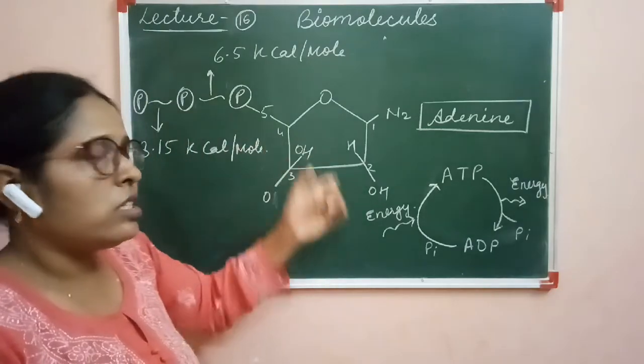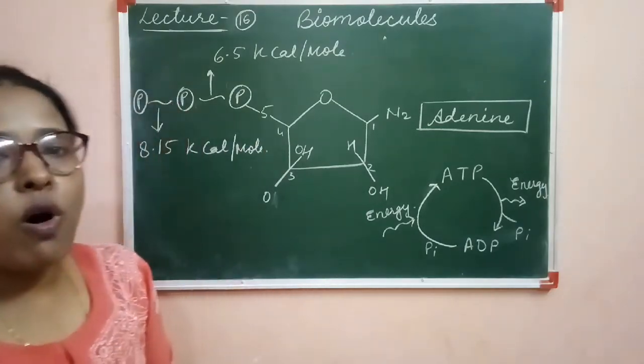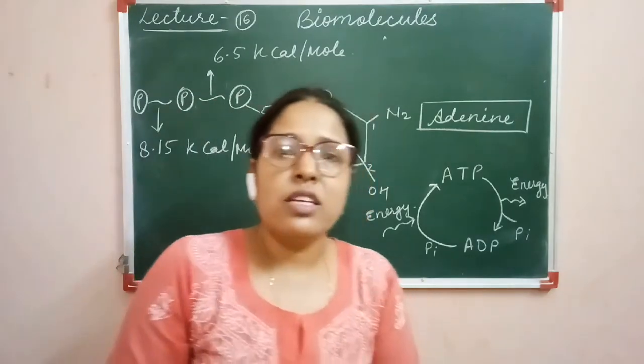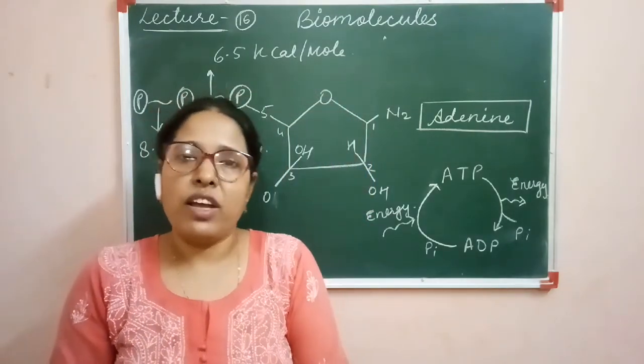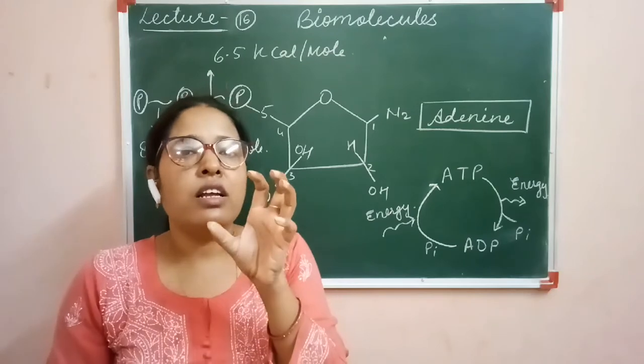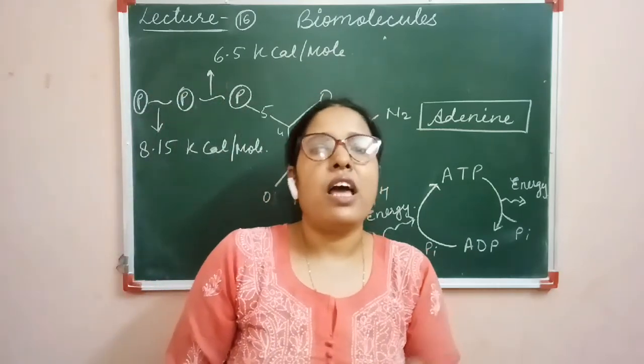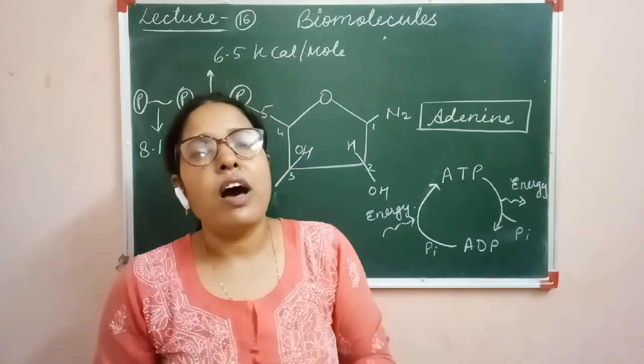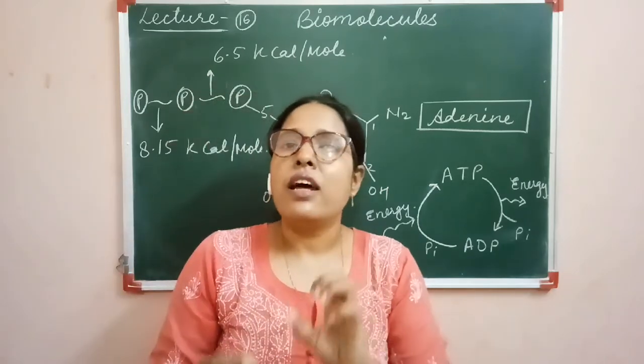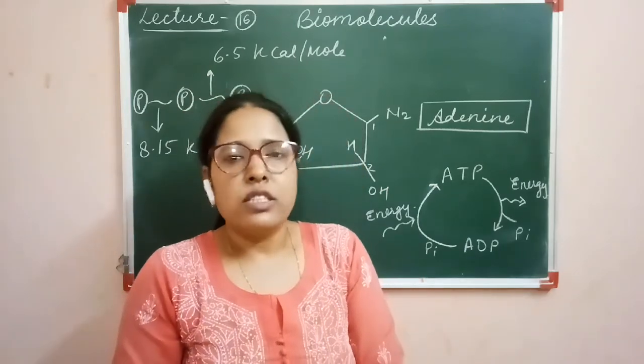Clear? So this is all about the structure of ATP. This is adenosine triphosphate, and it gives energy to the cell to perform different types of functions. That's why it is called the energy currency of the cell.